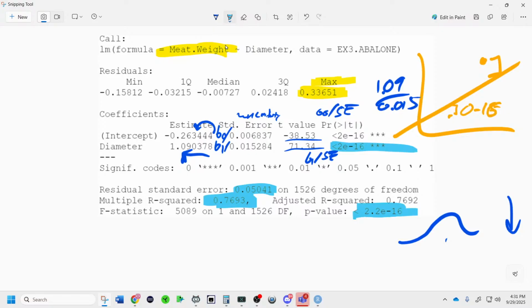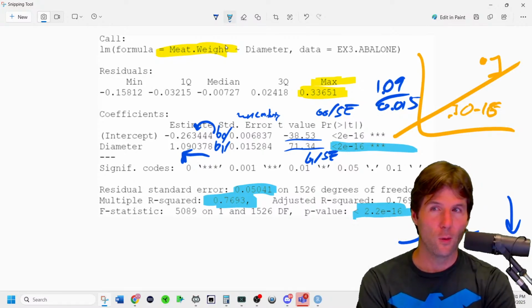So know this output. How are we doing on this, Will? Anyone else in the chat? Know this output.